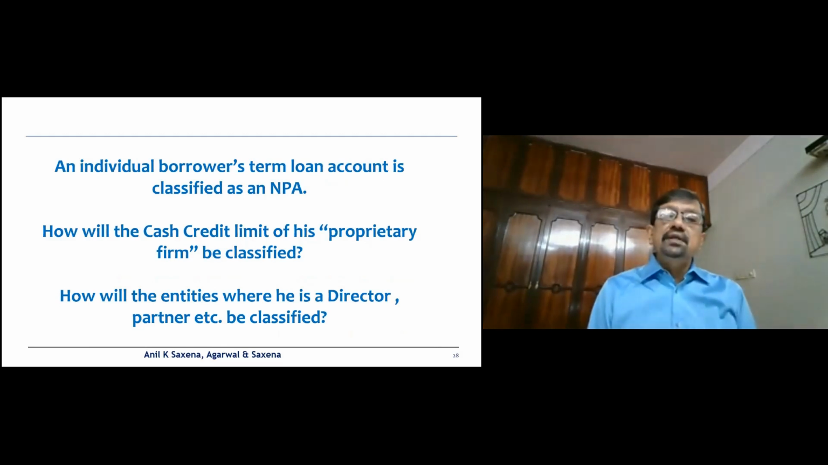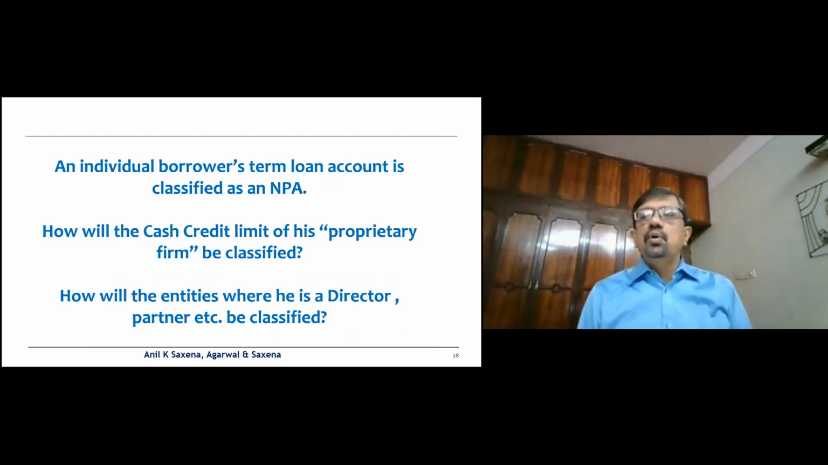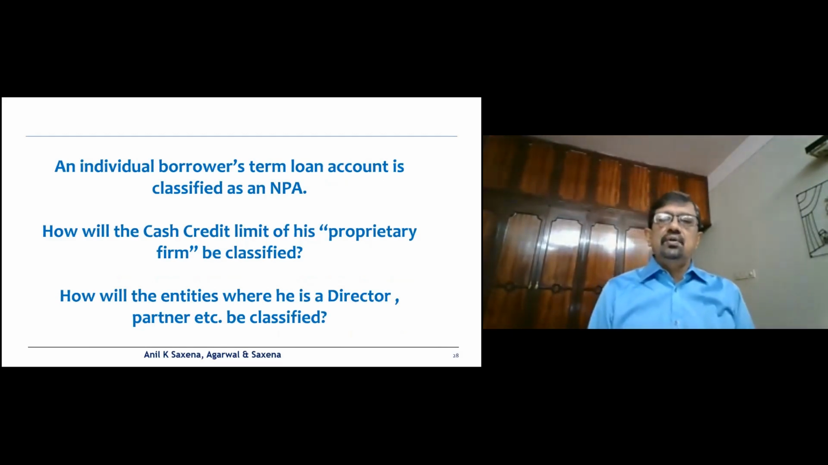And how will the entities where he's a director, partner, etc. be classified? Now this will have no relation to his individual borrower loan account or his proprietorship account, because a director or a partner is a different legal entity, which will have a different customer ID, which will have a different PAN account. So it is only his proprietorship firms which will have to be roped in for the classification as NPA, but not definitely where he is a director, partner, or designated partner, etc.